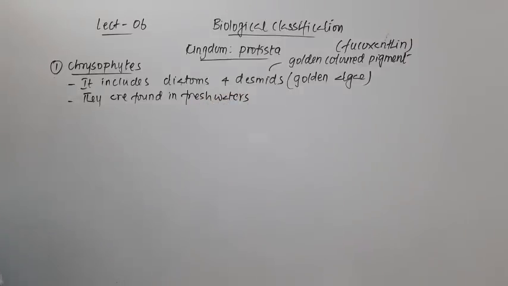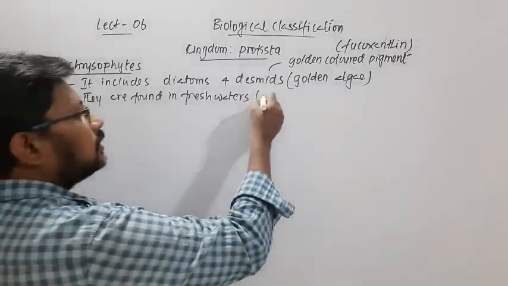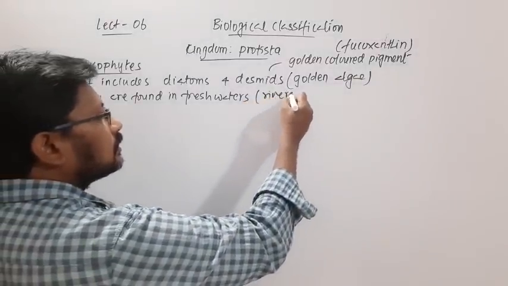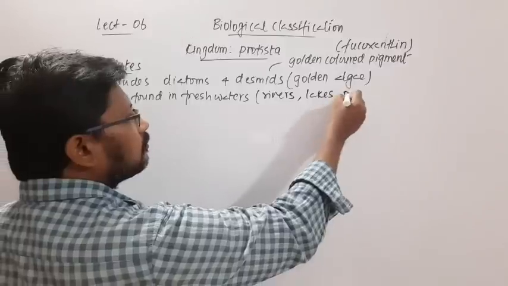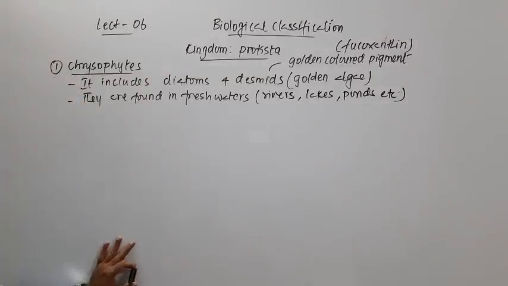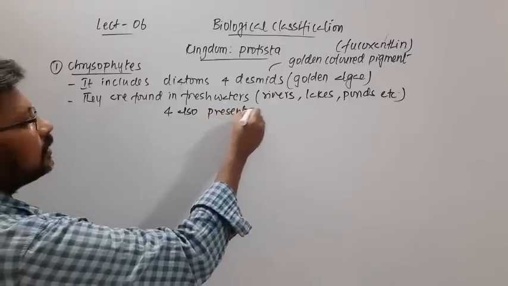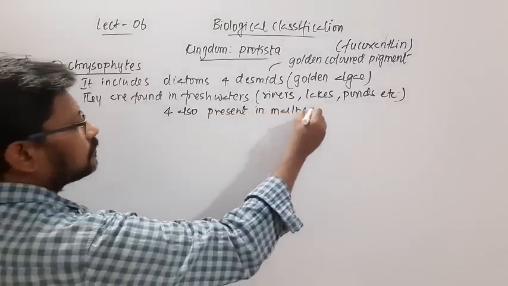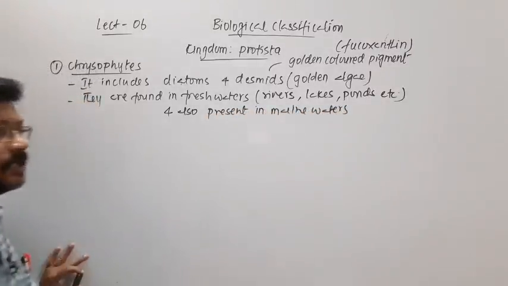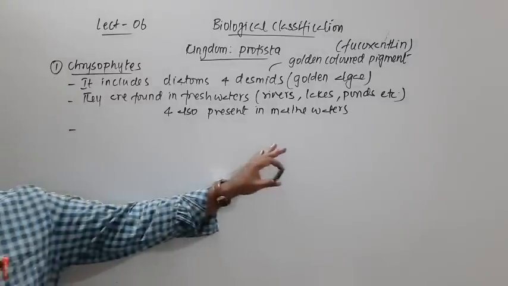Fresh waters are the waters that have a low concentration of salt, and these are rivers, lakes, ponds, etc. So they are all freshwater bodies. These chrysophytes are present in them and also present in marine waters, that is, seas and oceans.